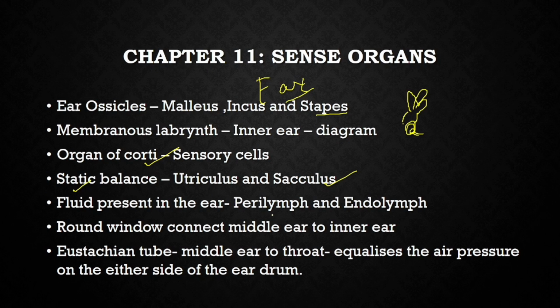Fluid present in the ear is perilymph and endolymph. Both names have to be written for 1 mark. Round window connects the middle ear to the inner ear. There is a thin membrane present in the round window. It connects the middle ear to the inner ear. Eustachian tube: middle ear is connected to the throat by the Eustachian tube, and it equalizes the air pressure on either side of the eardrum. Example of traveling to a hilly area or even traveling in an aeroplane can be asked here.